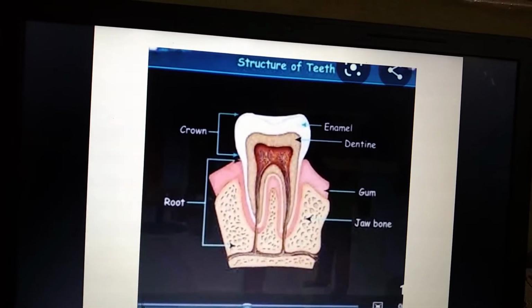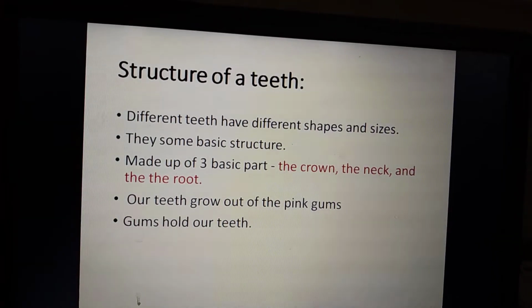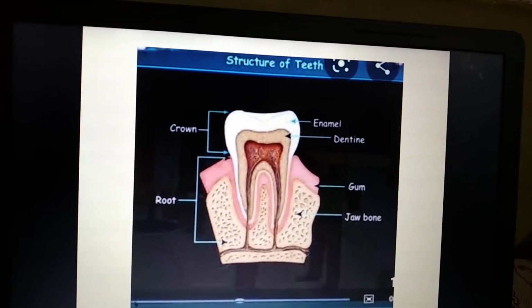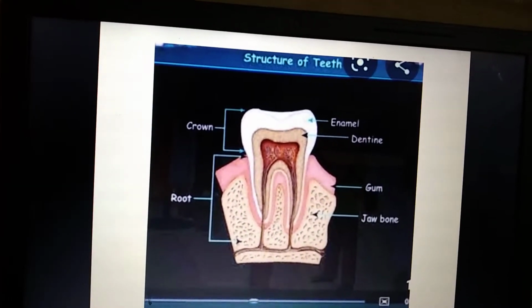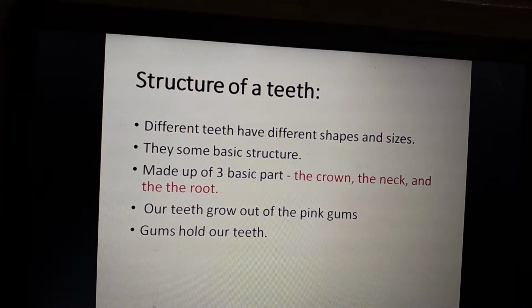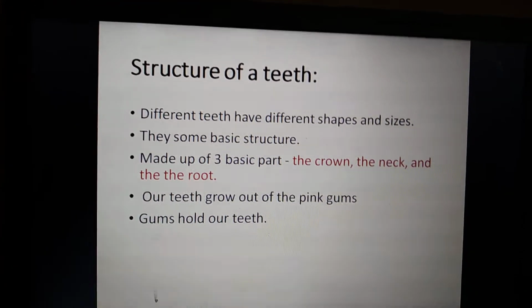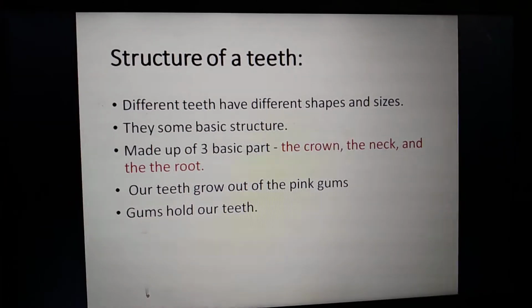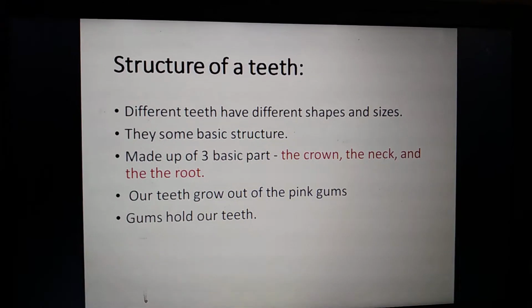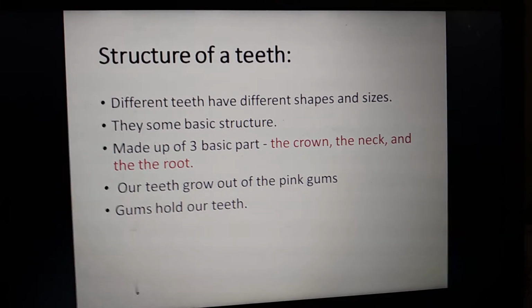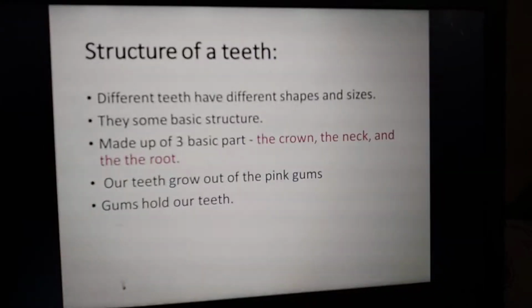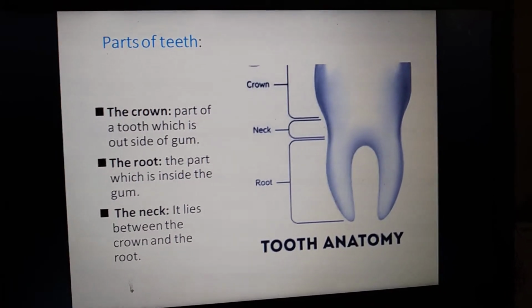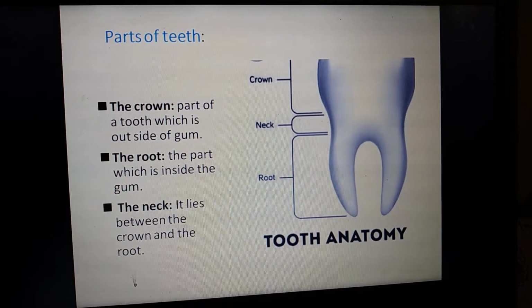The same thing I have mentioned here. Also here you can see the pink gums. What is their function? Our teeth grow out of the pink gums, and the gums hold our teeth. They help us hold the teeth inside the jaw. So this is the structure of the teeth. And next we are going to see the parts of the teeth.